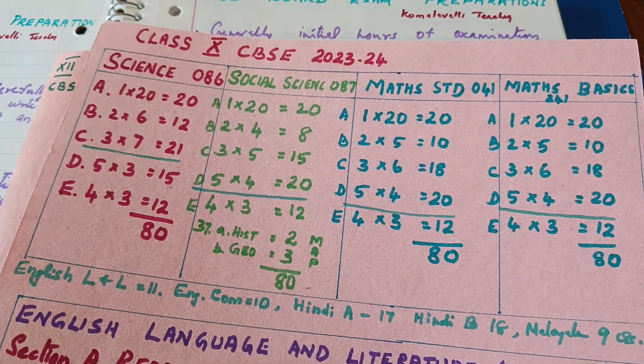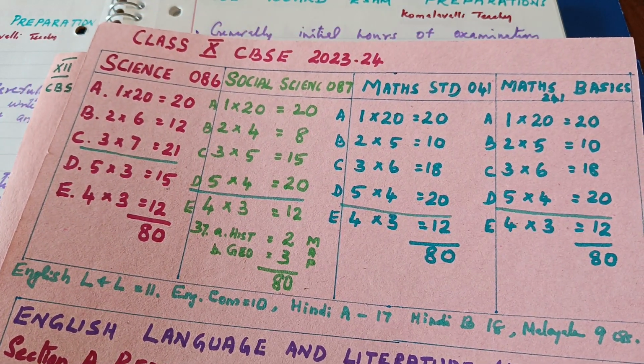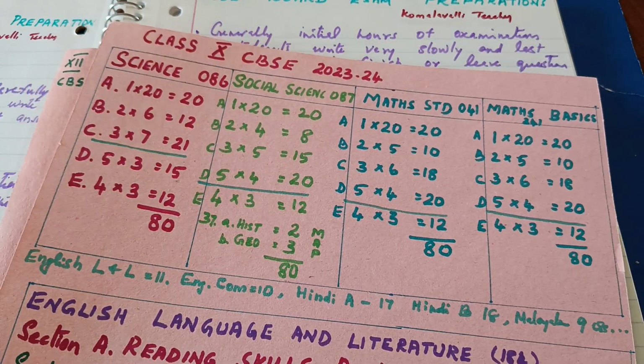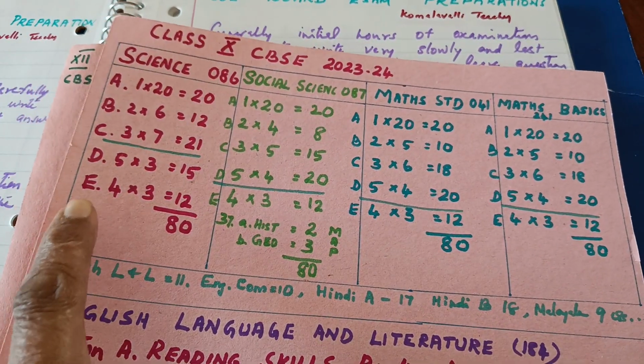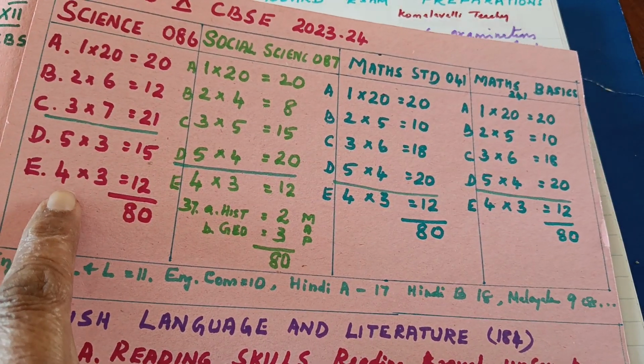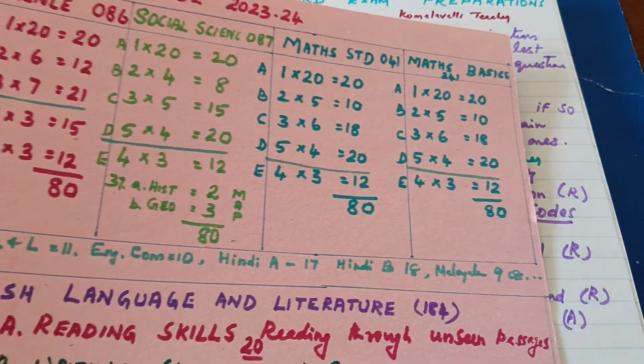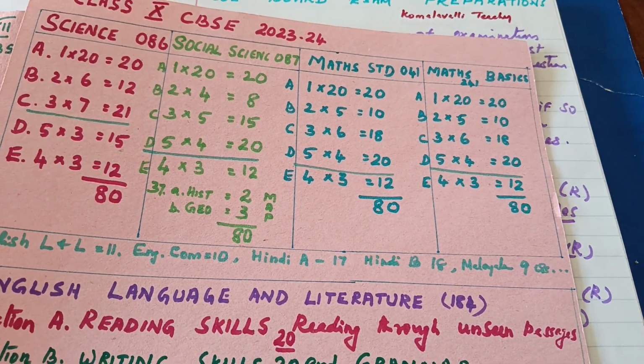See that while you compare the question papers, science, social science, maths, see all the 4-mark questions. Here comes the 4-mark question, E. This is also E, and this is also a 4-mark question. The E category comes under the 4-mark questions.